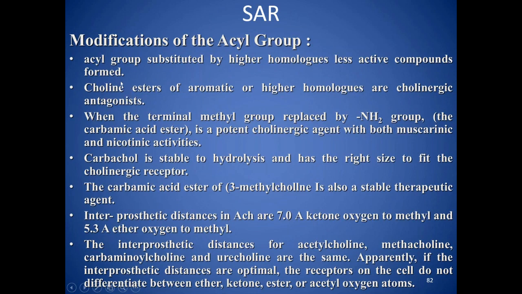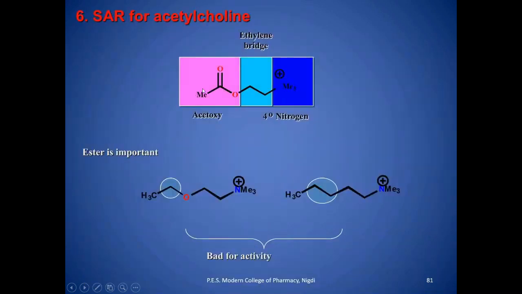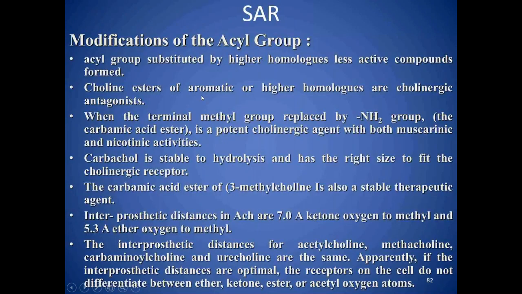This is very important. Means at the position of the CH3, if you put an aromatic ring or any higher analog, for example C2H5 or C3H7, then your activity will be antagonistic, not agonistic. It will not remain a cholinomimetic. It will get converted into an antagonist, cholinolytic.